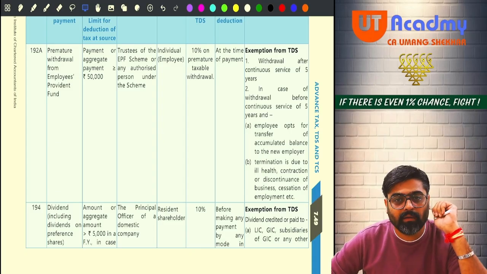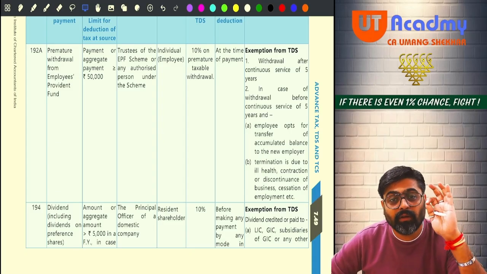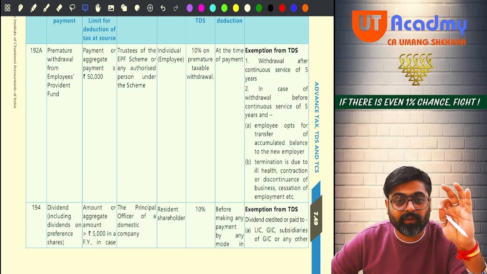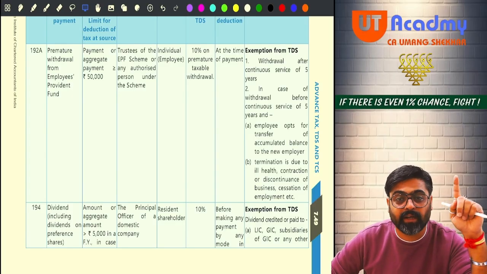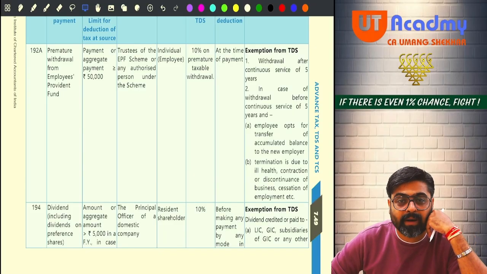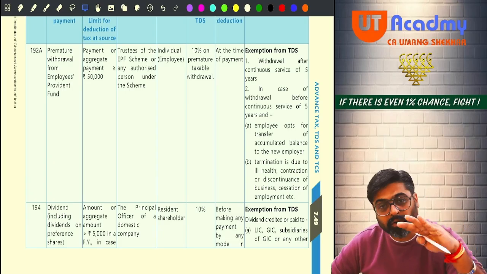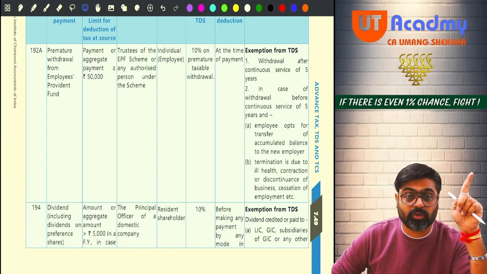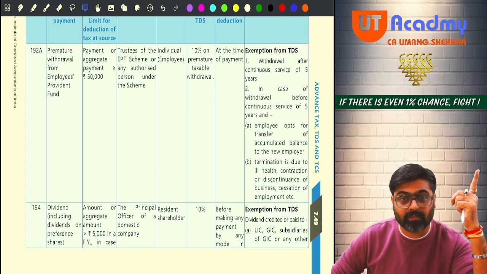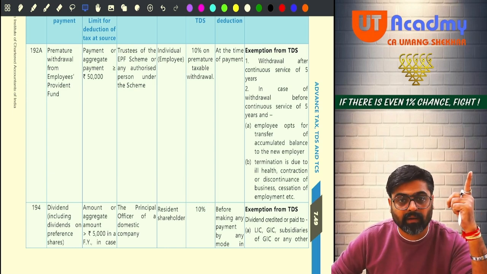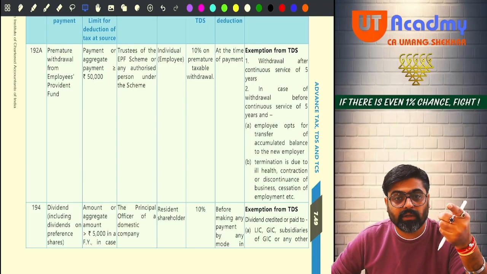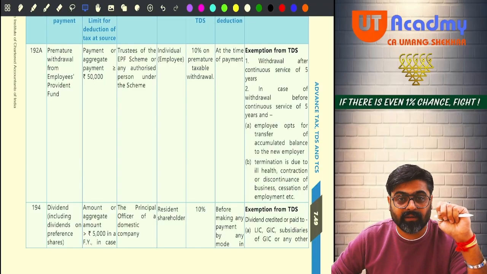Premature withdrawal will be taxable in the same manner in which the lump sum of URPF is getting taxed. 4 parts. Out of that lump sum, employee's contribution coming back is not taxable for him. But the employee's contribution interest will be taxable under the head income from other sources. Do you remember? Then employer's contribution and employer's contribution interest will be taxable under the head salary.